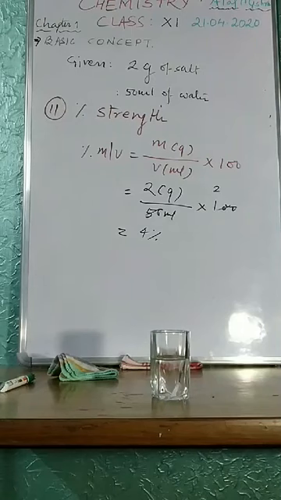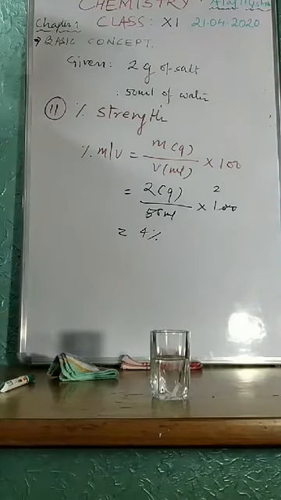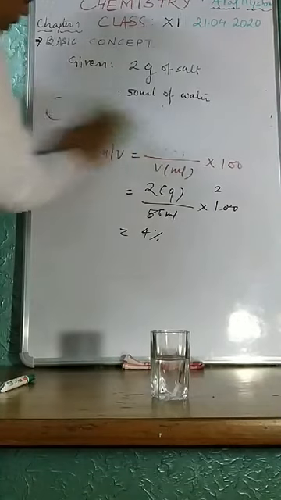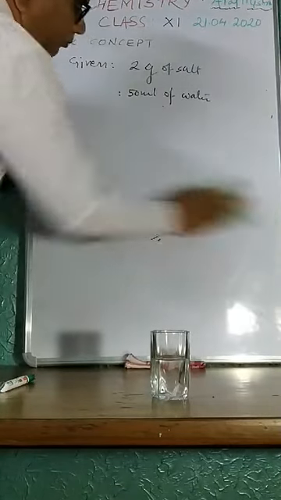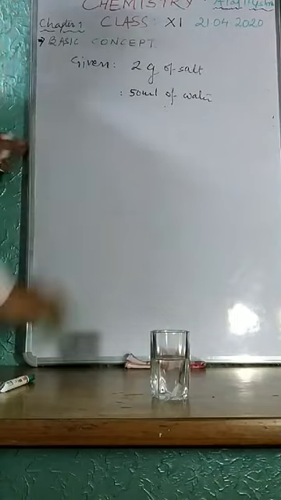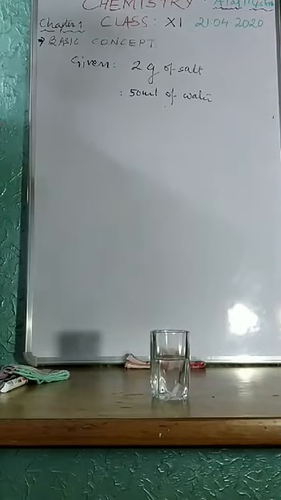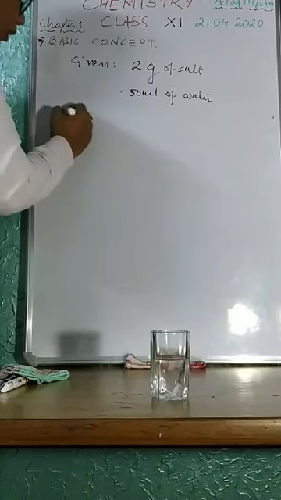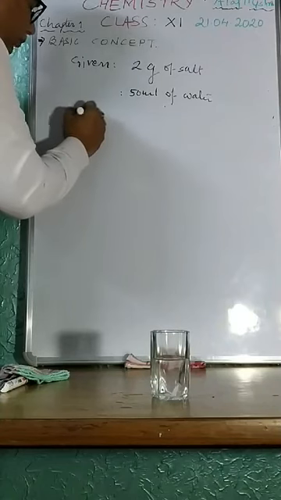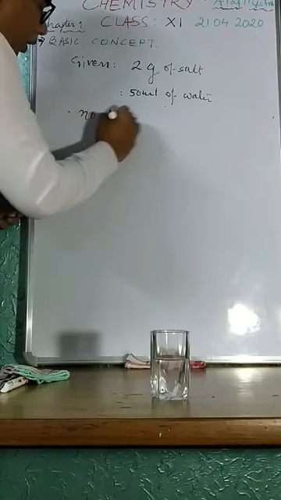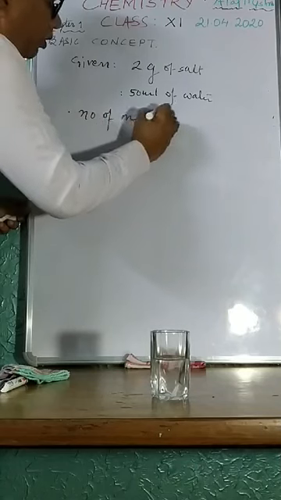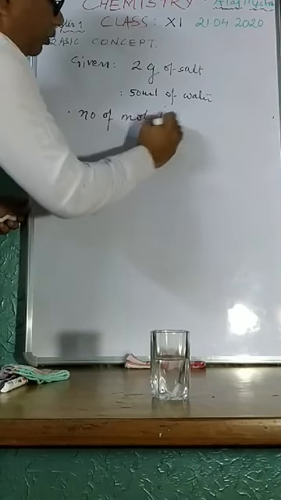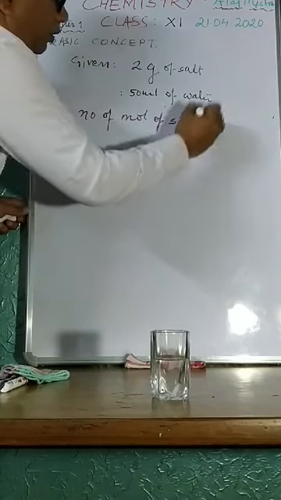Okay friend, again the next unit is what? Again the next unit is molarity. But before moving to molarity, you have to calculate the number of moles of salt, that is NaCl.